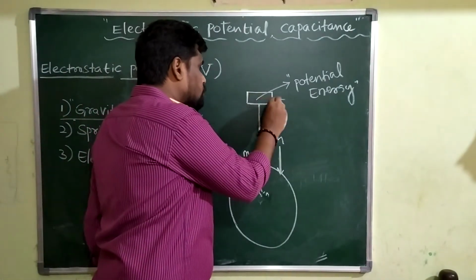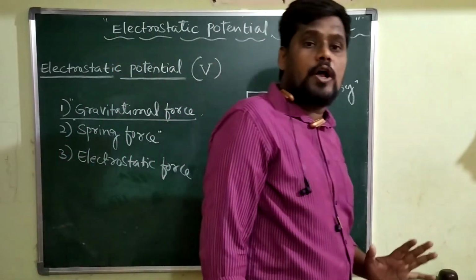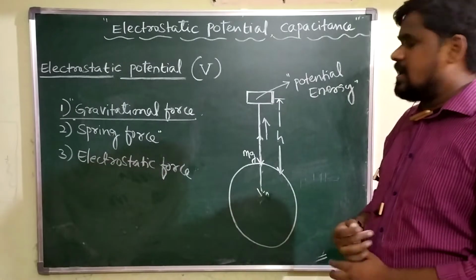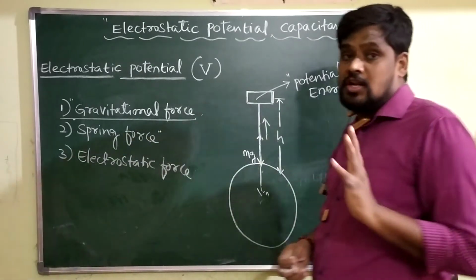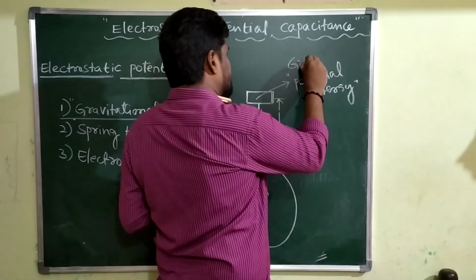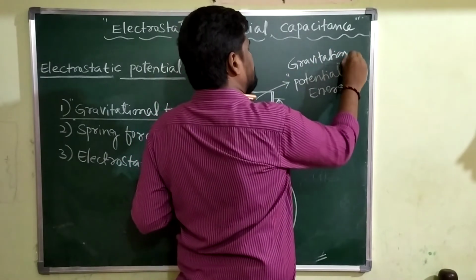Whatever work you do in the direction opposite to the gravitational force is going to store inside the body in the form of potential energy. In this case, we call it gravitational potential energy. What is gravitational potential energy here? Will you tell me the definition of gravitational potential energy?